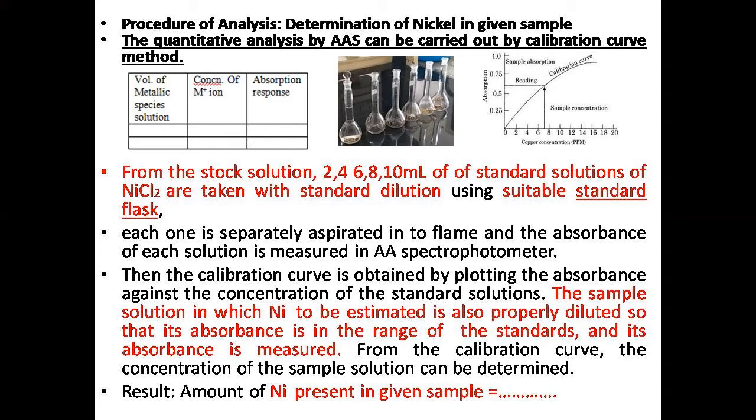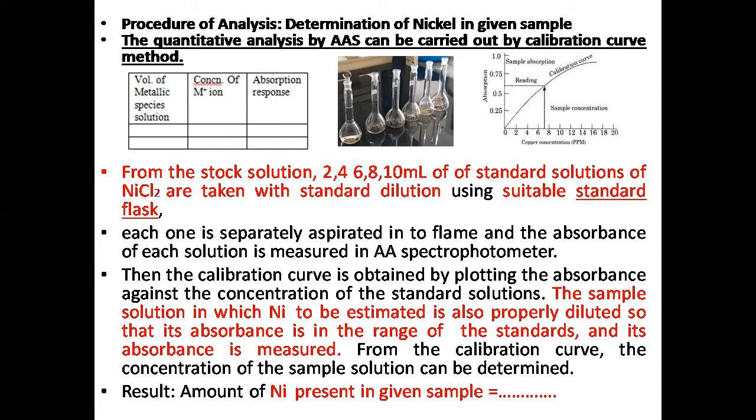Now from the calibration curve, whatever solutions you have prepared, 2, 4, 6, 8, like that, the absorption response of each solution you have recorded, these will be the standards. And the unknown, where you need to find out the concentration of your nickel, is also taken, aspirated, and its reading is recorded.